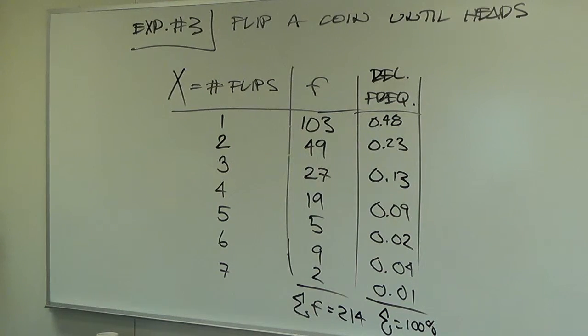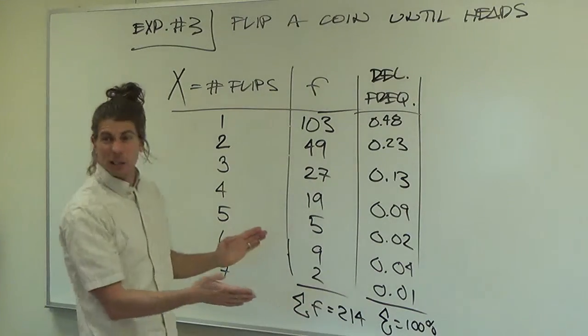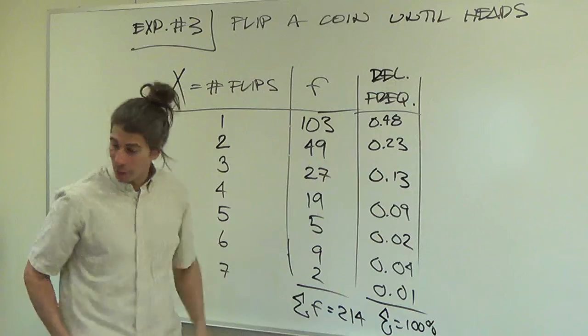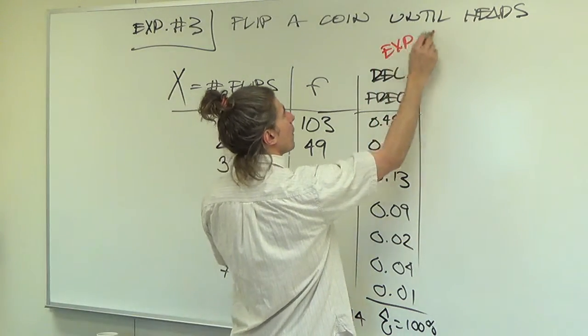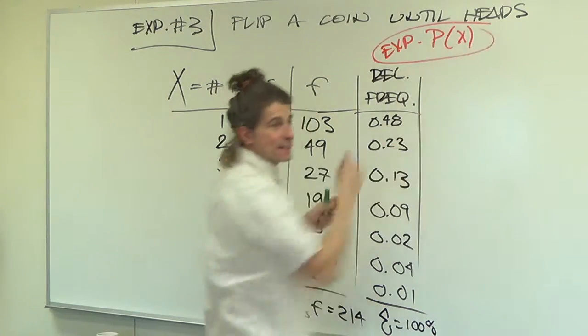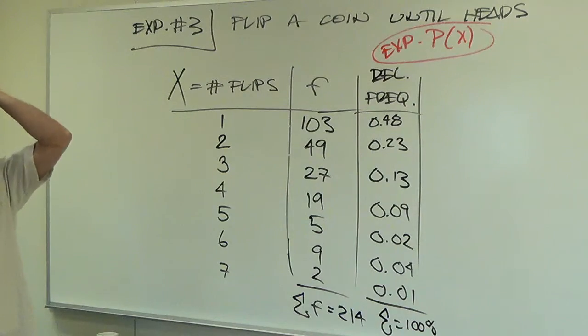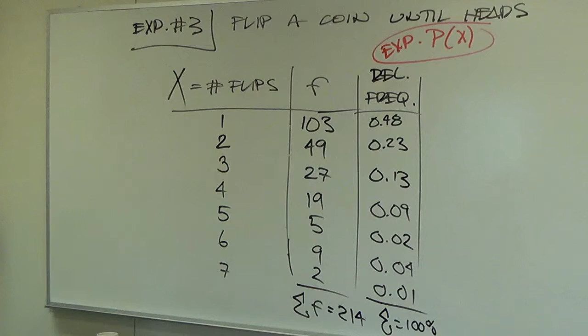Yeah. Okay, now once you have that, would you please average? Because technically speaking, you now have an experimental probability distribution. This is an experimental probability distribution, right? It's experimental. P of X. It's not theoretical because we didn't turn the dice on our hands to figure it out. But we did experiment and figure this out. So we can treat it as if it were a probability distribution. This is going to link us very nicely into Thursday.